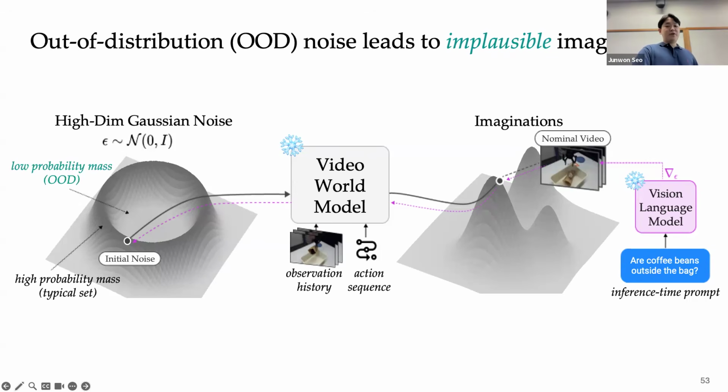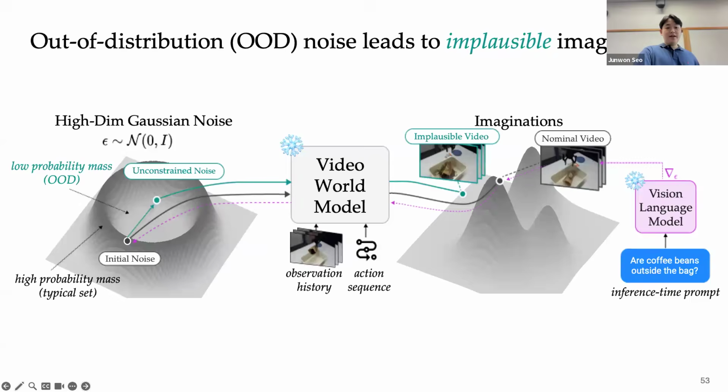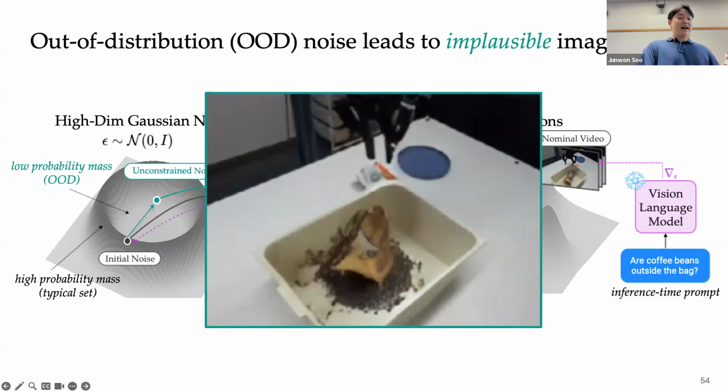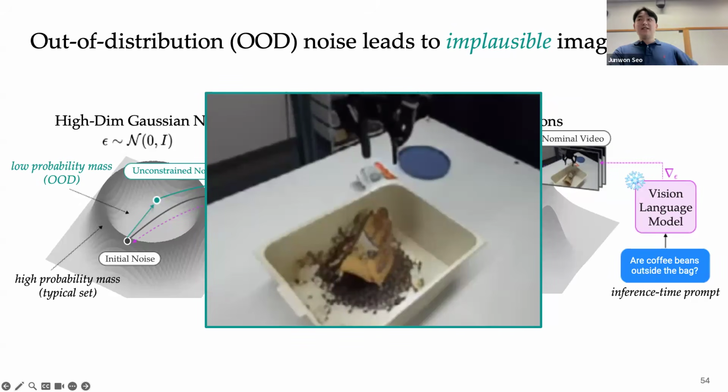A naive optimization can perturb this high-dimensional Gaussian noise into a low probability mass or out-of-distribution noise so that it no longer looks like a Gaussian sample. So this unconstrained noise, which could lie in a low probability mass region, leads to an implausible generation like this, trivially achieving a semantic objective while losing plausibility. So the plausibility objective of StressDream therefore keeps the high dimensional initial noise within the Gaussian distribution's typical set during the optimization, preserving the plausibility of the generated outcomes.